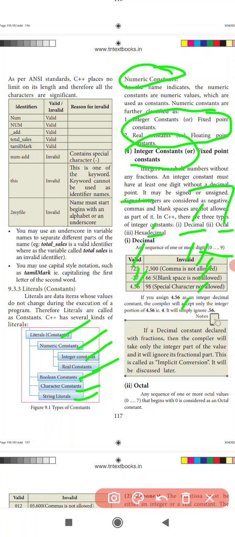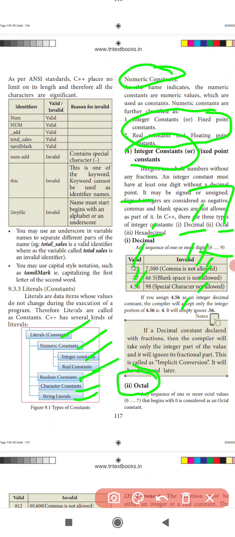Now the second one, octal. An octal number is a sequence of 0 to 7 only. Decimal means 0 to 9, while octal means 0 to 7. A sequence of one or more octal digits that begins with 0 is considered an octal constant.